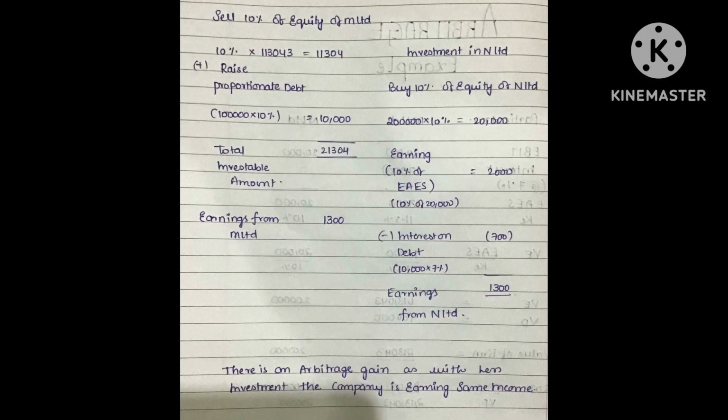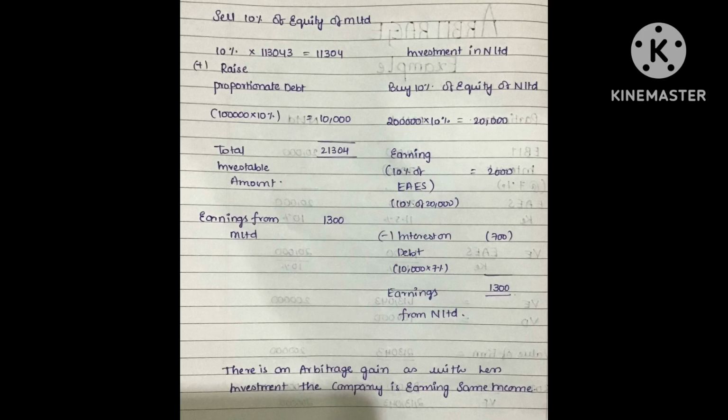Against the earnings from M Limited, which is 10% of total earnings of the firm, is 1,300. And invest the same proportion in N Limited, that is 10% of 2 lakhs, which is 20,000, and earnings available to equity shareholders into 10% is equal to 2,000 less the interest on debt which we have taken from the levered firm, that is 7% of 10,000, we got 700, and the earnings from N Limited is 1,300.